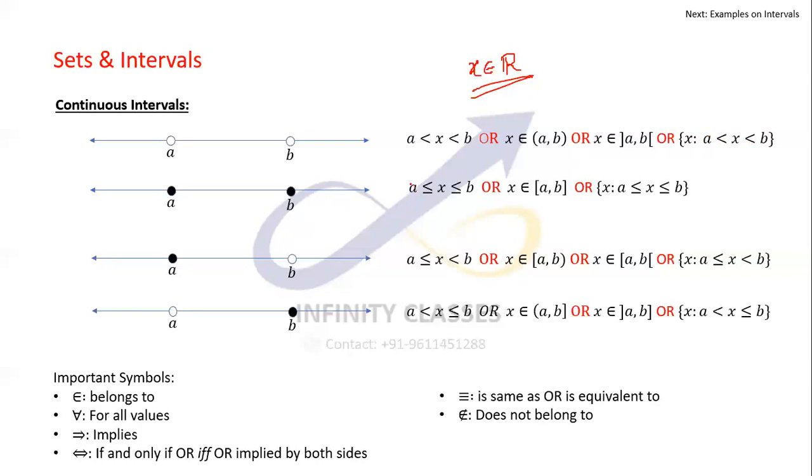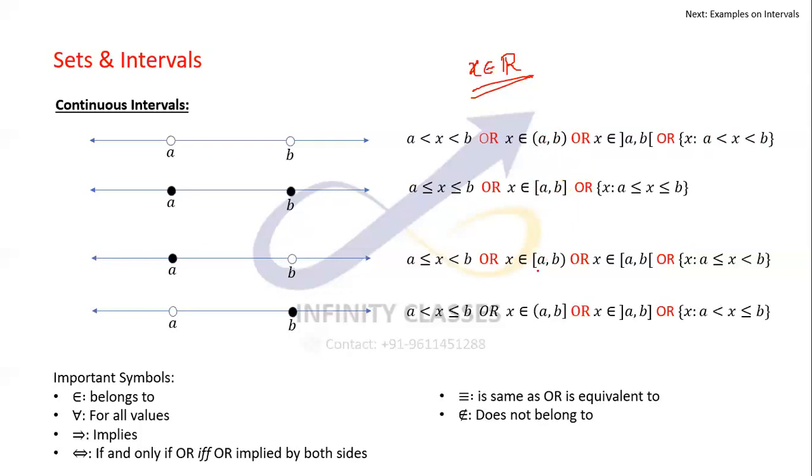Something similar will happen for a less than or equal to x less than or equal to b, which is now the closed brackets. These are all the values between a to b, including a and b. So these square brackets mean the end values are included. The round bracket means the end values are not included.